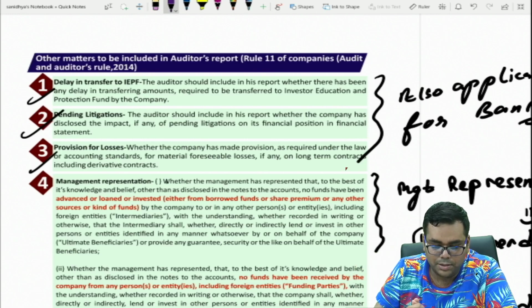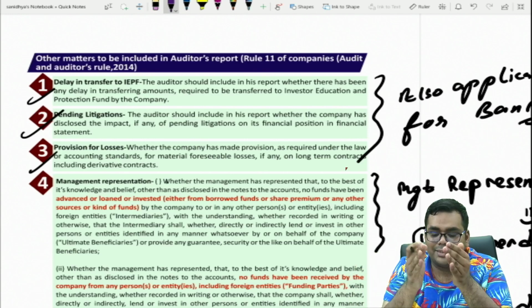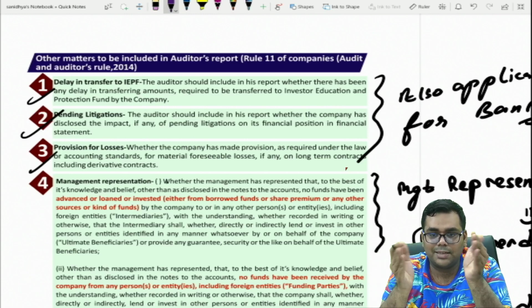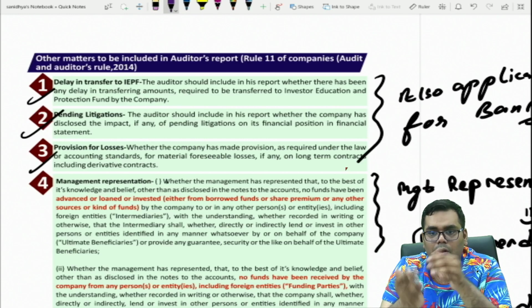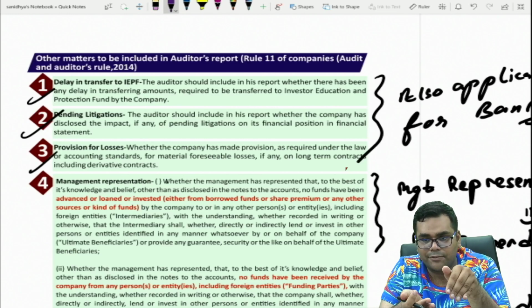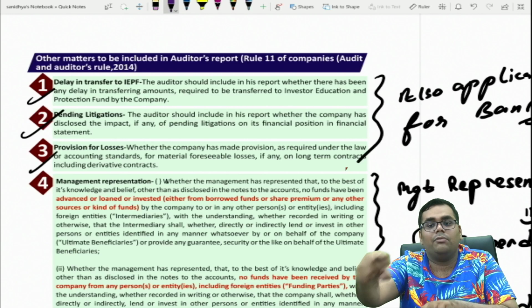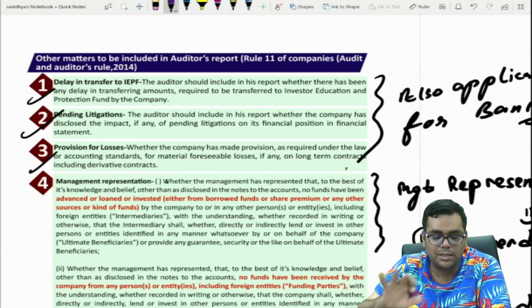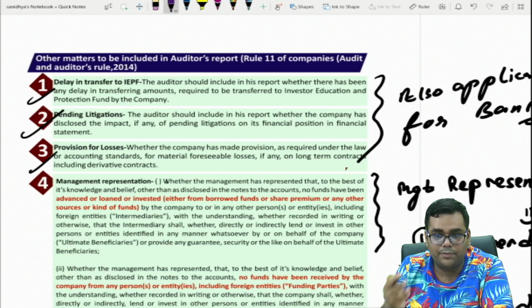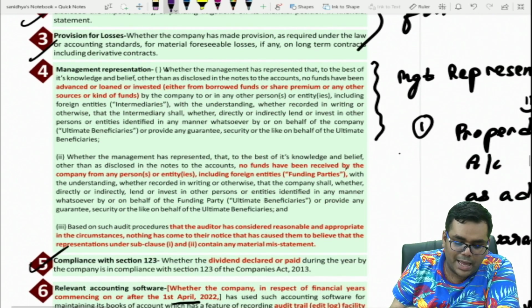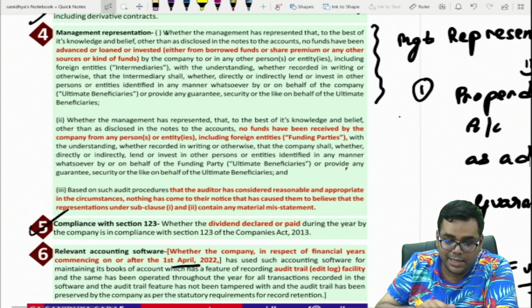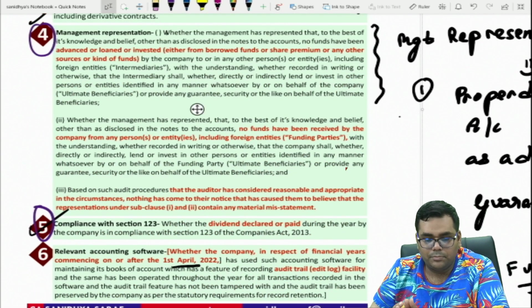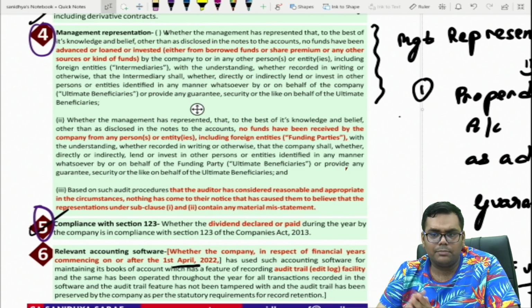Third is provision for losses, that is, whether the company has made any provision for foreseeable losses in the future. Let us say the company has entered into a long-term contract or a derivative contract. For that, the company may be required to incur a loss in the future, so whether the company has made provision for the same. These three matters were there from before, given in Rule 11. Apart from that, there are now three new points inserted: point number 4, point number 5 and point number 6.